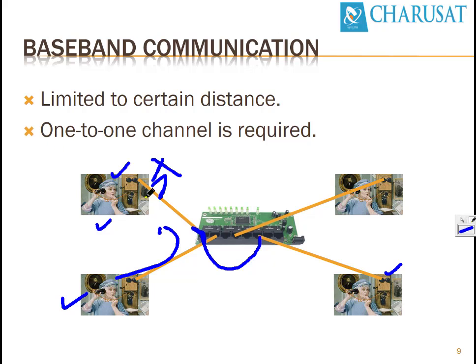So one-to-one channel means a one-to-one dedicated circuit will be established. I repeat, a dedicated circuit will be established between sender and receiver, and then until and unless they hang up or close the communication, the circuit will be utilized for two-end communication. Between two-end communication, this is the first end and this is the second end.